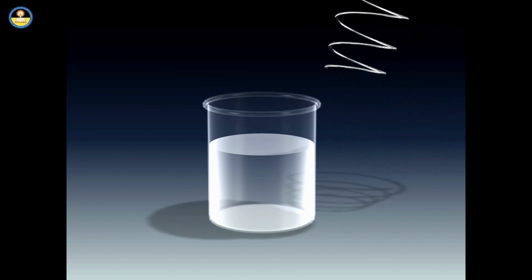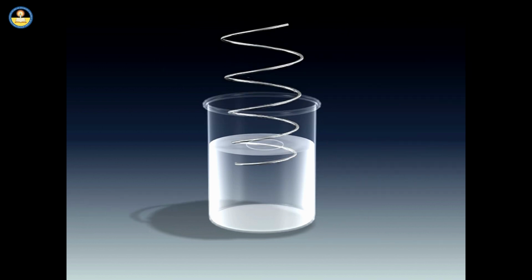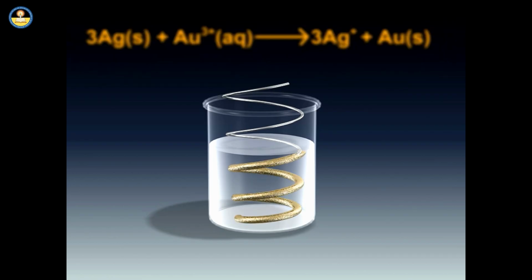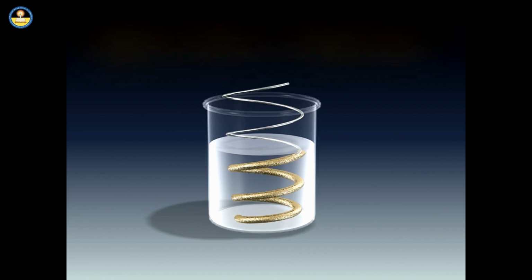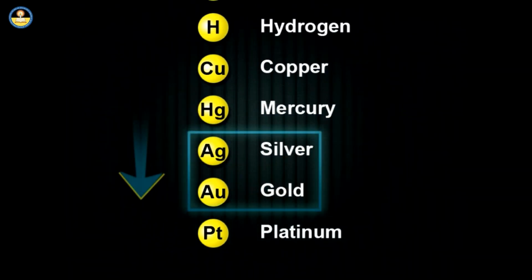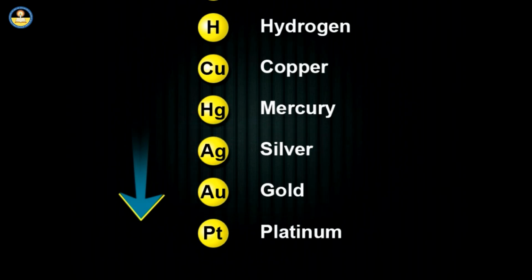When a silver wire is dipped in a gold solution, gold metal is precipitated. Silver in solid state reacts with gold solution to give silver ions and gold in solid state. It shows that silver is more active than gold, which is placed below silver in the activity series as shown.